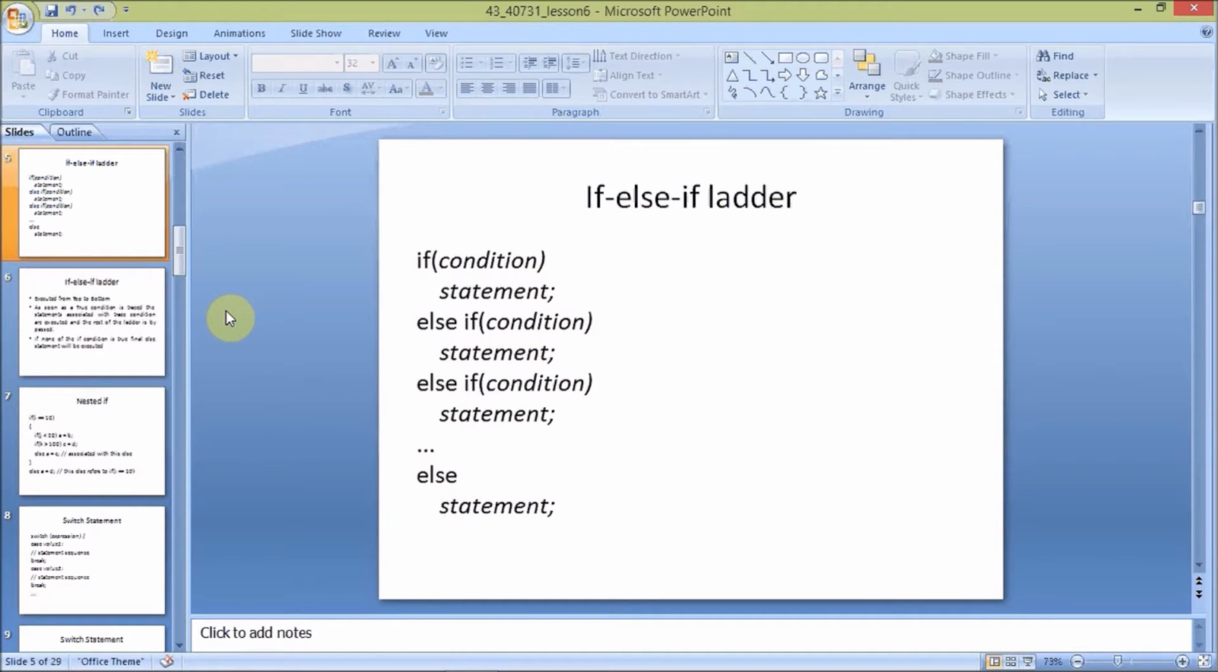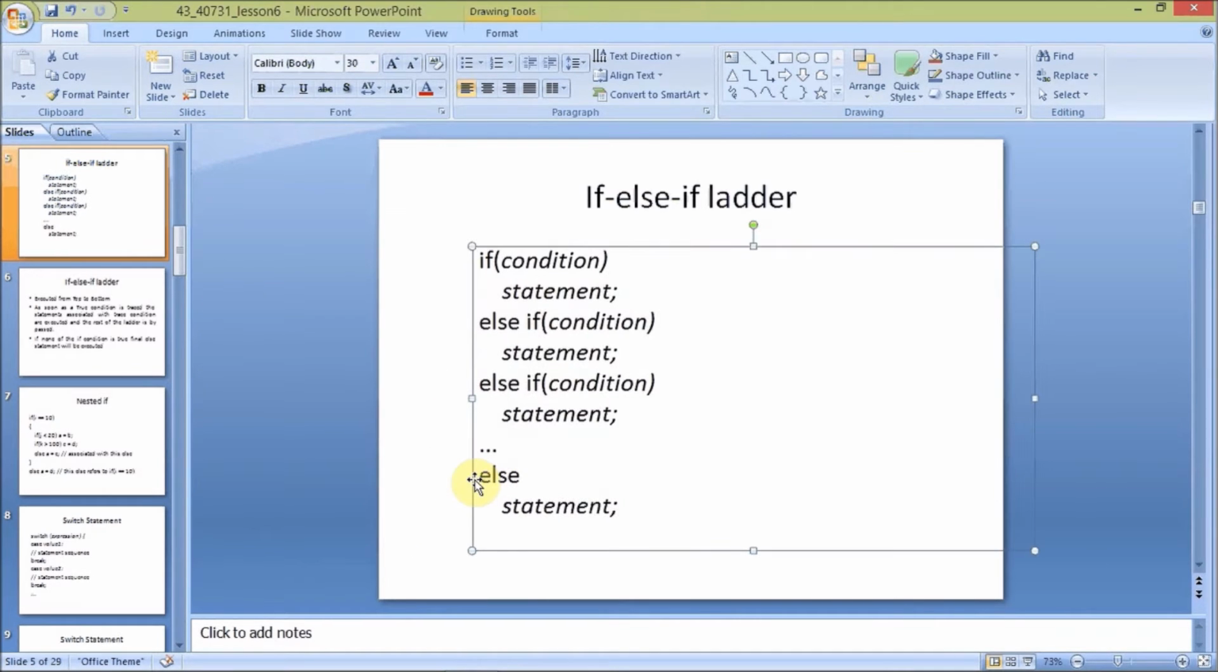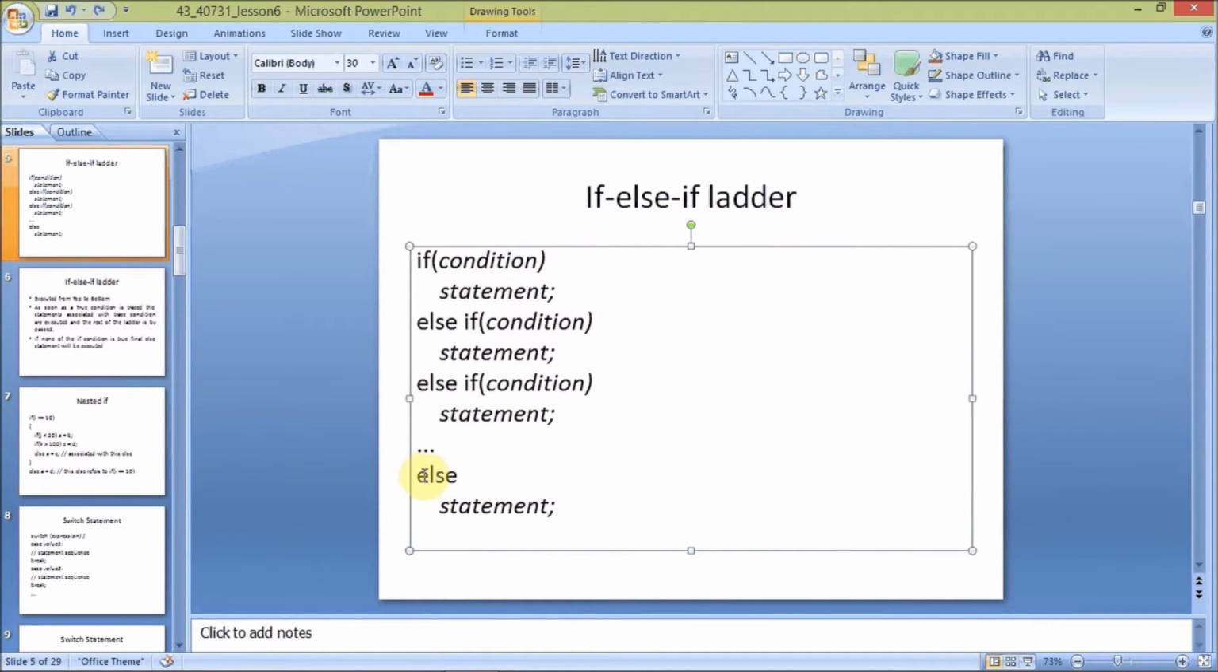So coming to the if else if, this is not a type of nested statement. It has an if condition, or else if condition, or else if condition. Otherwise, if the if condition and all the else if conditions are false, then the else statement will be executed. This will be executed if all the if conditions and else if conditions are false.